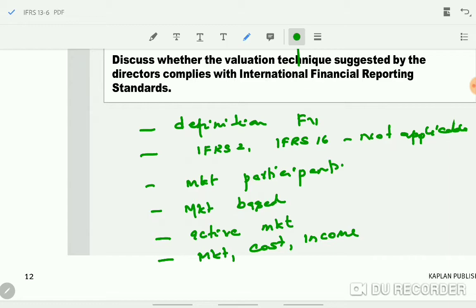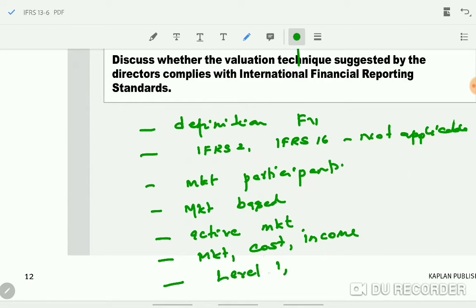Market based approach: the quoted price available in the market can be used to determine the fair value. Cost based approach is basically what is the cost that will be paid to acquire the asset, which is a replacement cost. Income approach is forecasting the income that will be generated from that particular asset. These 3 techniques they can use depending on whichever is suitable. Next one, when we use any of these valuation techniques, the entities need input. Input here means the information and assumptions they should consider when determining the fair value. This information is given in 3 levels: Level 1, Level 2, Level 3.